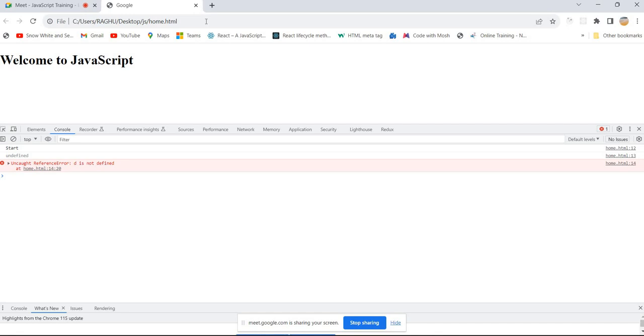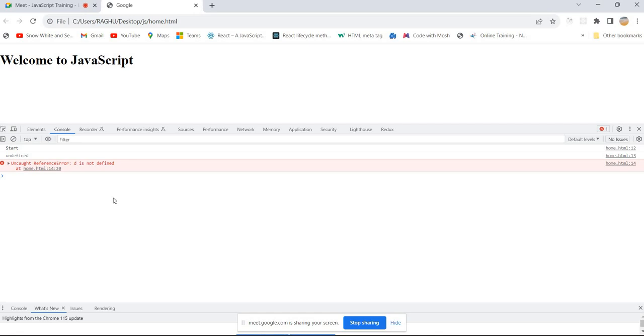What is the output in the browser? Uncaught reference error. Start, undefined, and D is not defined. It has not given the output as sum of a comma b or end, right? So do you agree with me that no one has given the right answer? Yes, sir. Because whenever we get an error, it is not going to execute after that. Of course, I didn't explain this, so the fault is mine. You have given the right answer, but I didn't explain this one.